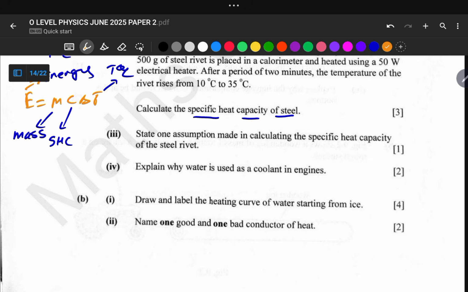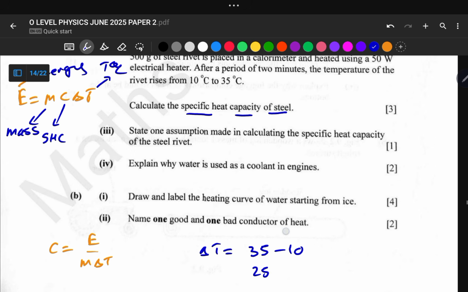So C is equal to E, the energy, divided by the product of mass and the change in temperature. The change in temperature, ΔT, is equal to 35 minus 10, which gives 25. So our change in temperature is equal to 25 degrees Celsius.